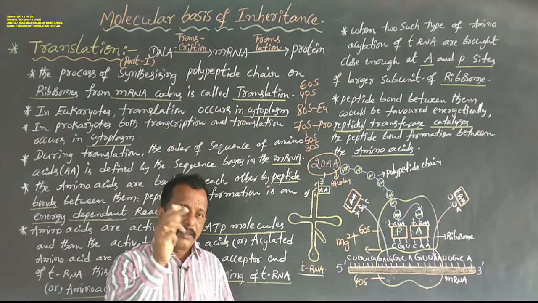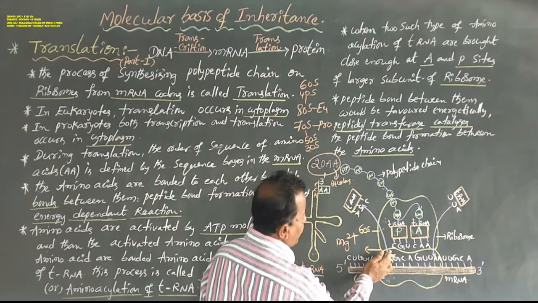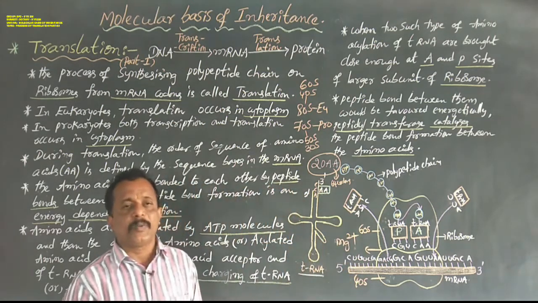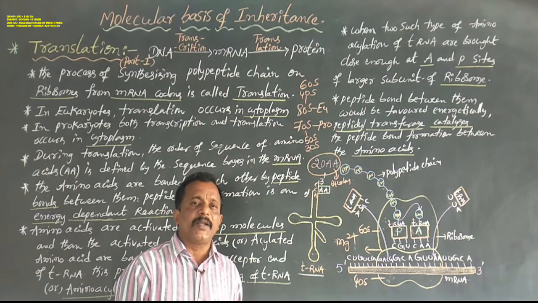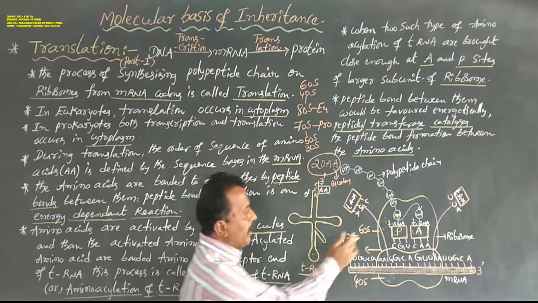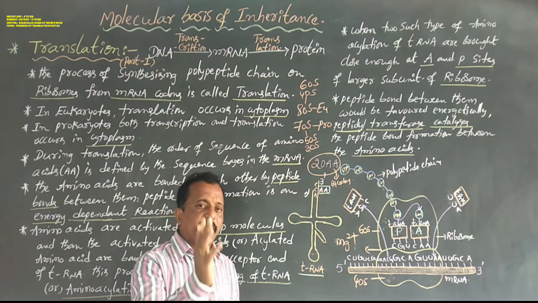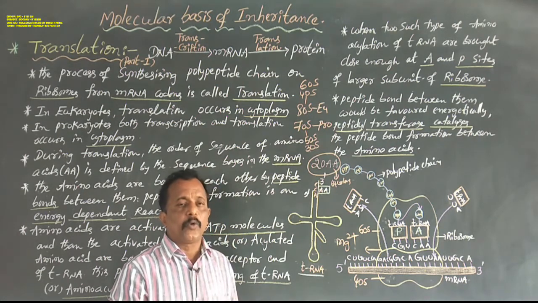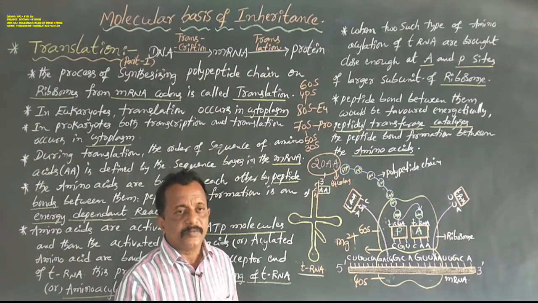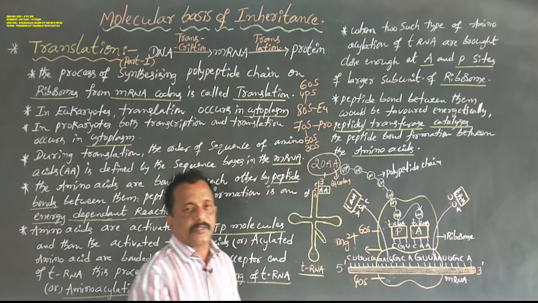So the larger subunit and smaller subunit get attached by one divalent cation, that is Mg2+. This Mg2+ divalent cation is closely associated with the smaller subunit and the larger subunit of the ribosome. So 70S ribosomes appear in prokaryotic organisms, and 80S ribosomes appear in eukaryotic organisms. So let us observe the process of translation in eukaryotic organisms.